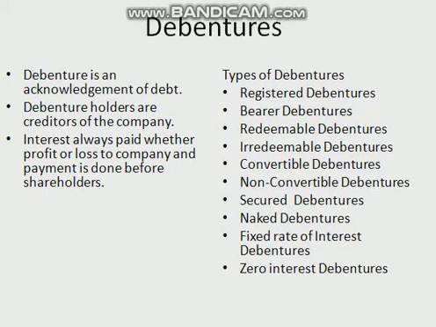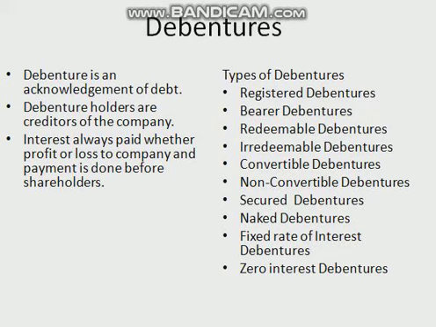Now what is a debenture? A debenture is a written acknowledgement of a debt by a company under its common seal, generally secured by a floating charge on the company's assets. Interest is paid to debenture holders at a fixed rate at regular intervals. The company returns the amount of debentures as and when its requirement is over or after a specified period. This is known as redemption of debentures.